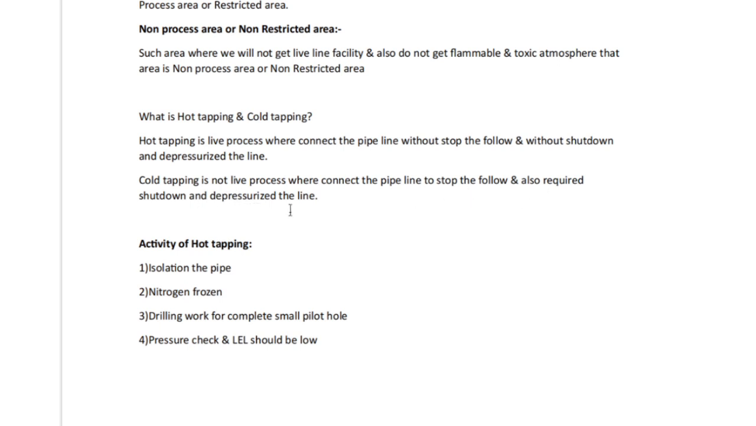Activity of hot tapping: isolation of the pipe, nitrogen purging, drilling work to complete the small pilot hole, pressure check, and level should be low. That means level should be low. So the main activity of hot tapping: isolation of the pipe, nitrogen